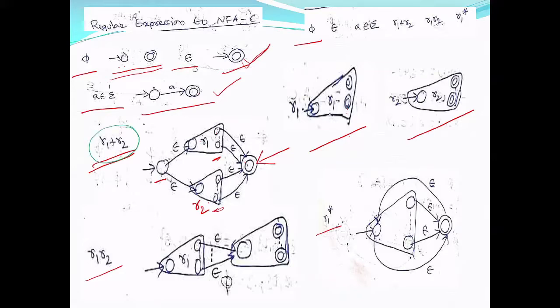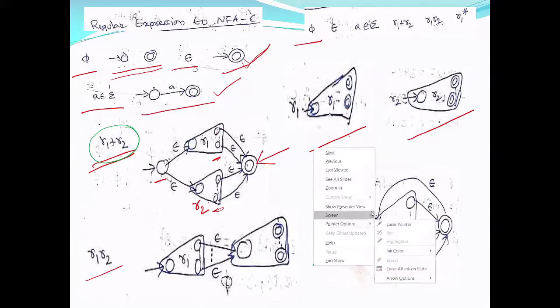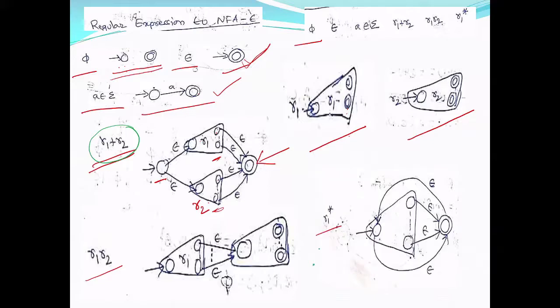What does it mean? If a string belongs to R1 plus R2, that means it should be either from R1 or it should be from R2.